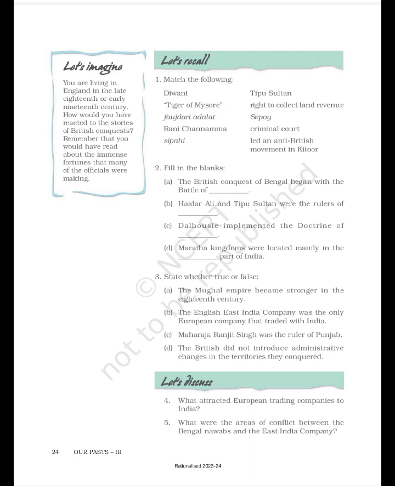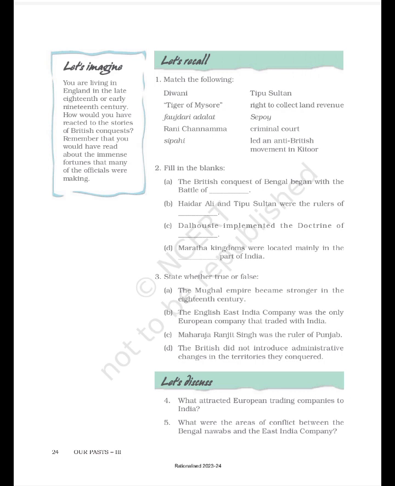Let's recall. 1. Match the following. Diwani, Tiger of Mysore, Faujdari Adalat, Rani Channamma, Sipahi. Tipu Sultan, right to collect land revenue. Sepoy, criminal court, led an anti-British movement in Kittur. 2. Fill in the blanks.